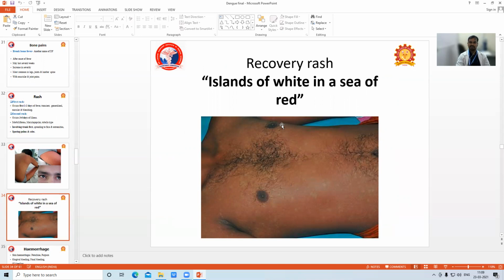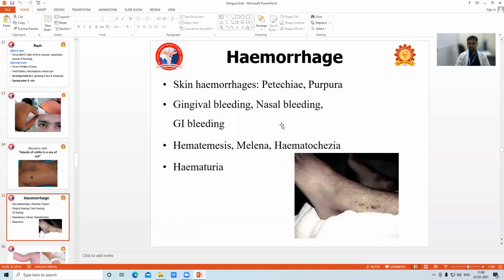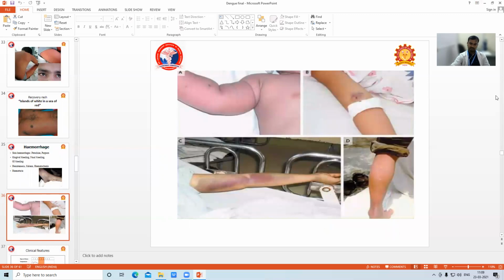Recovery rash, dengue. Then hemorrhage: skin hemorrhage, petechiae, purpura, gingival bleeding, nasal bleeding, GI bleeding, hematemesis, hematuria. These are the hemorrhages that occur in dengue fever.